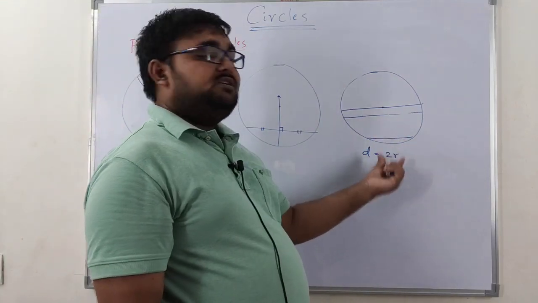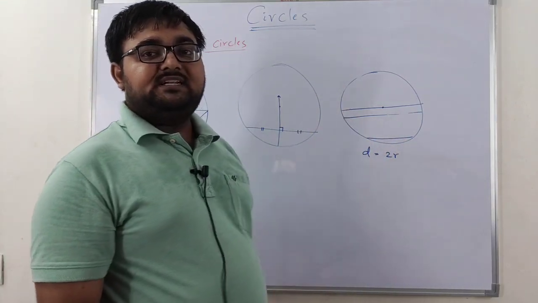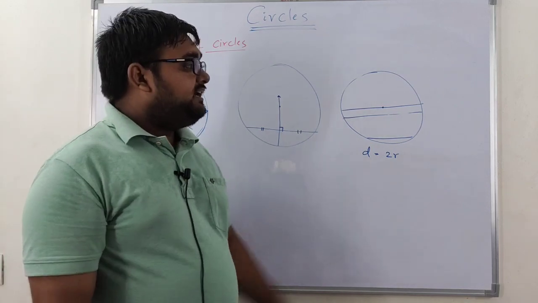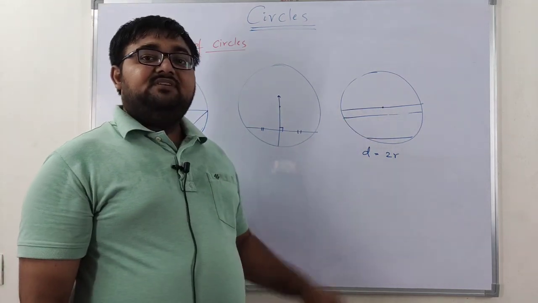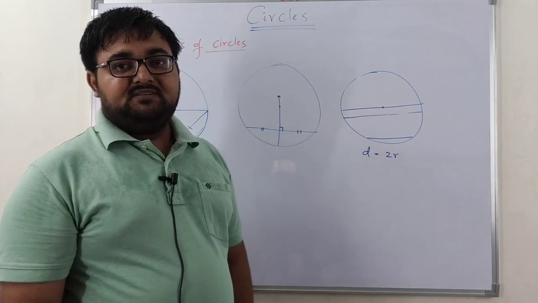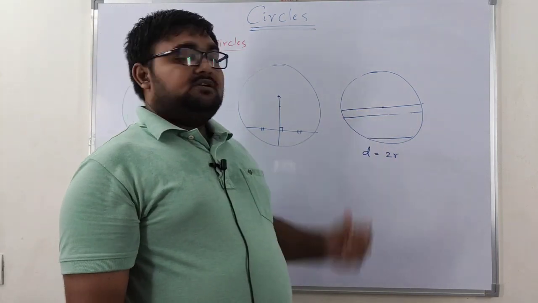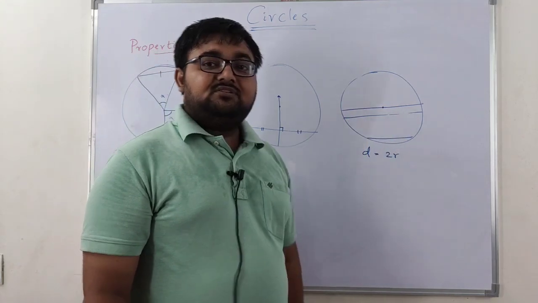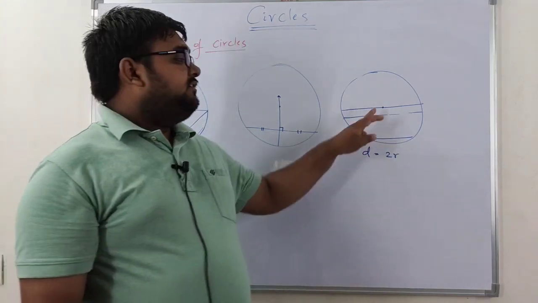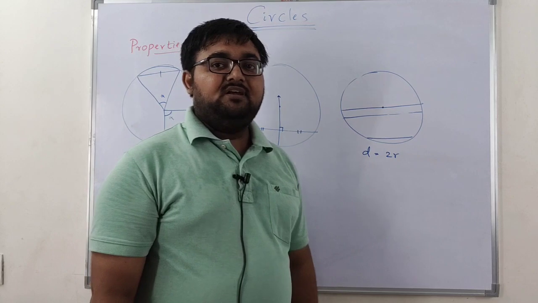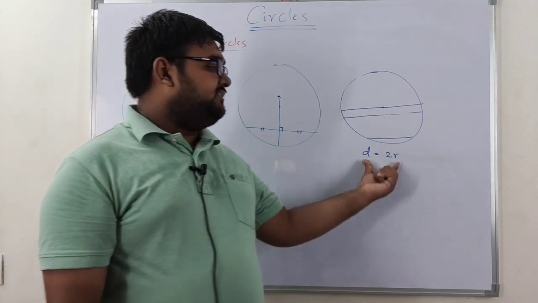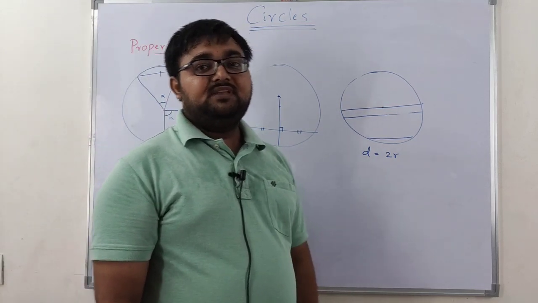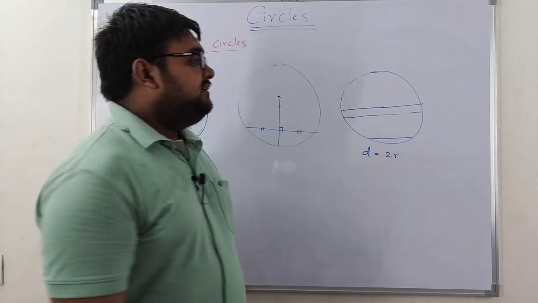So as the chords move towards the center, the length increases, whereas the chords which are away from the center will have lesser lengths when compared to the chords nearer to the center, and the chord which is on the center will have the largest length, which we call the diameter, and its value is equal to 2 times the given radius, right?